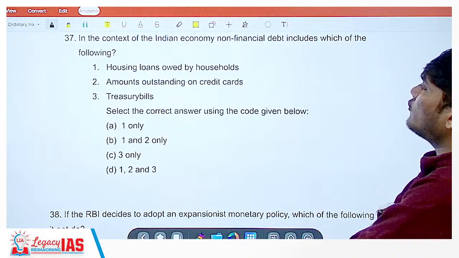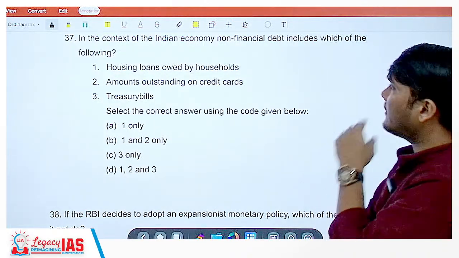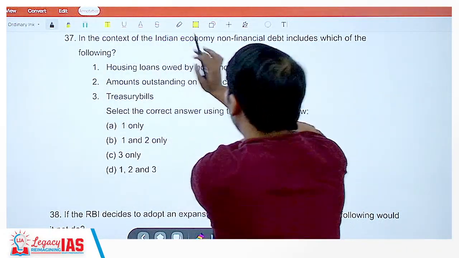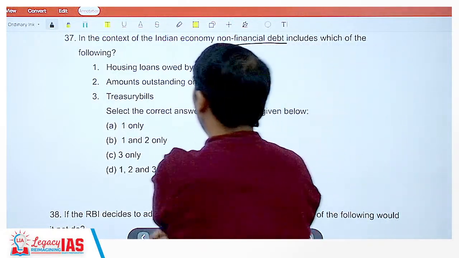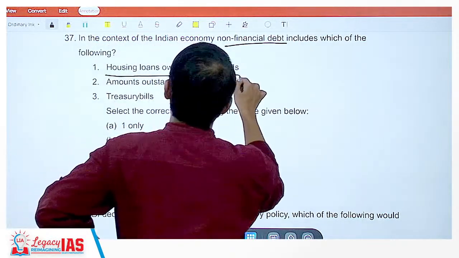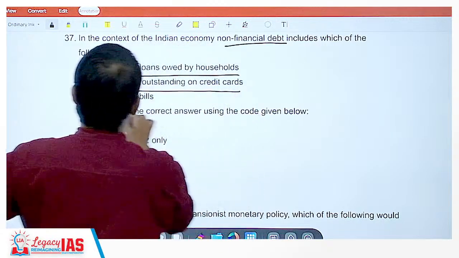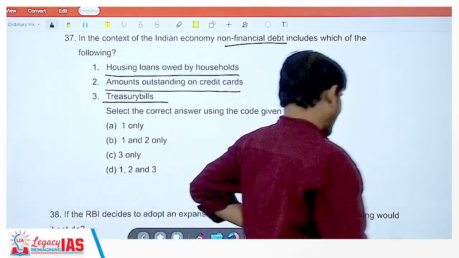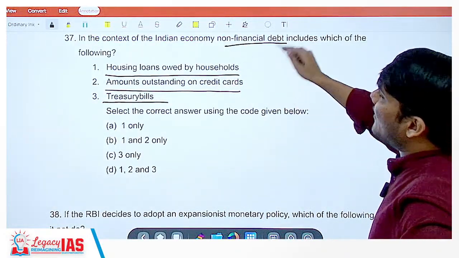Now, in the context of the Indian economy, non-financial debt includes which one of the following? What do you understand by non-financial debt? First, that is important. But let's see the options. Housing loans owed by households, amounts outstanding on credit cards, treasury bills. Now, housing loans owed by households.